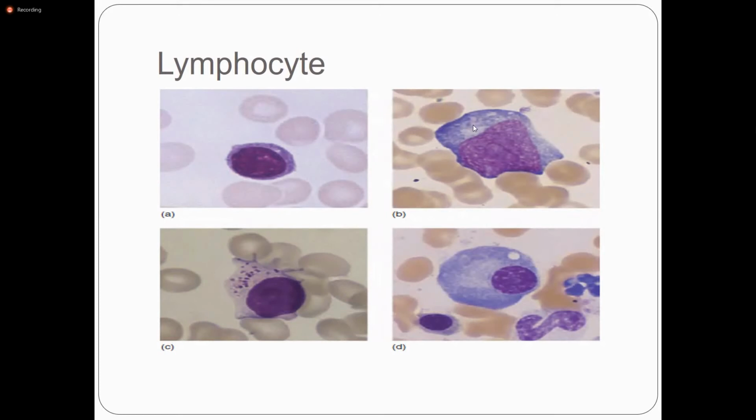You can see lymphocyte with the basophilic cytoplasm. And what is this? Is it a lymphocyte? Can anyone tell me, is this a lymphocyte or any other cell? Wow, good, Tariq. It is the plasma cell.